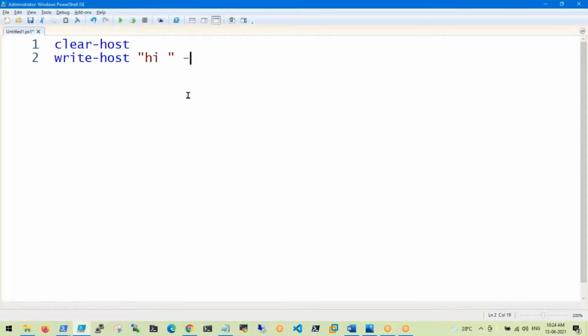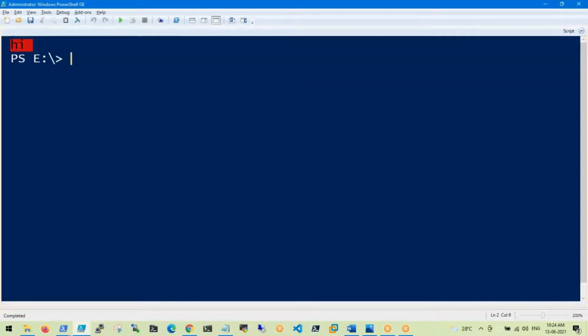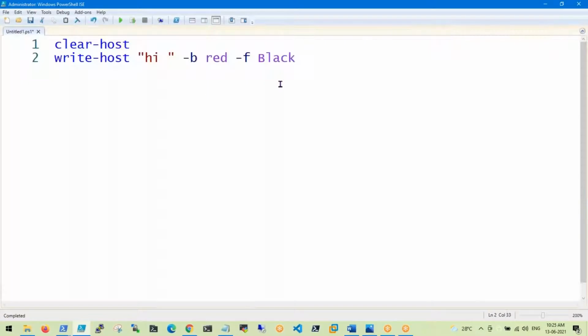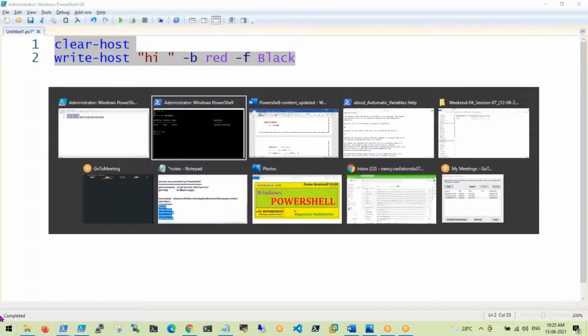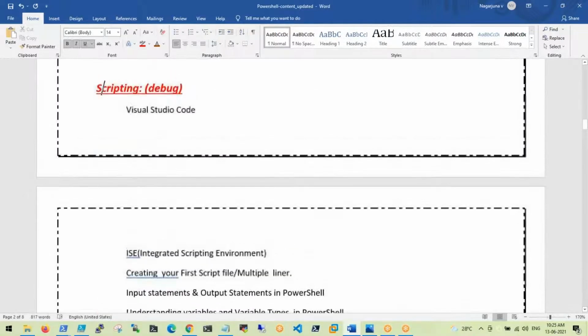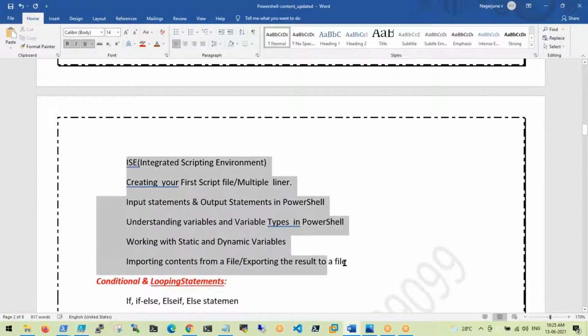We can set a background color, and so many things are there. If you execute this, you will get some result, and everything is possible. So we can write multiple lines, not only one or two line scripts. Finally we will generate nearly 150 line scripts, guys. By the end of this session, we will create almost 150 line scripts. Next, ISE and Visual Studio Code we will see.